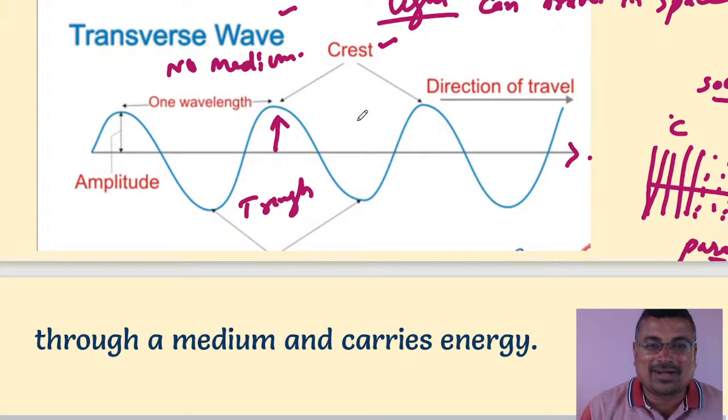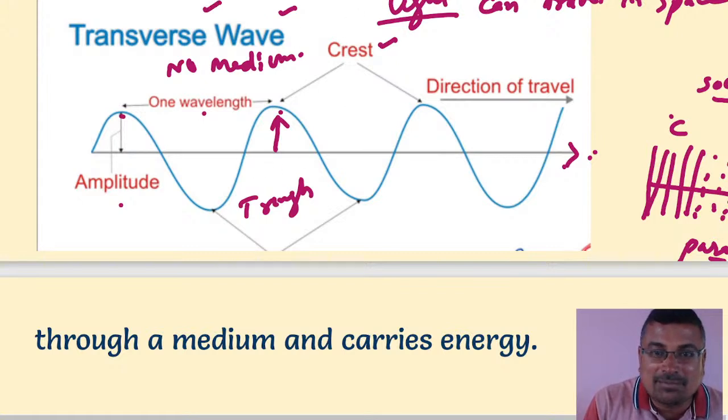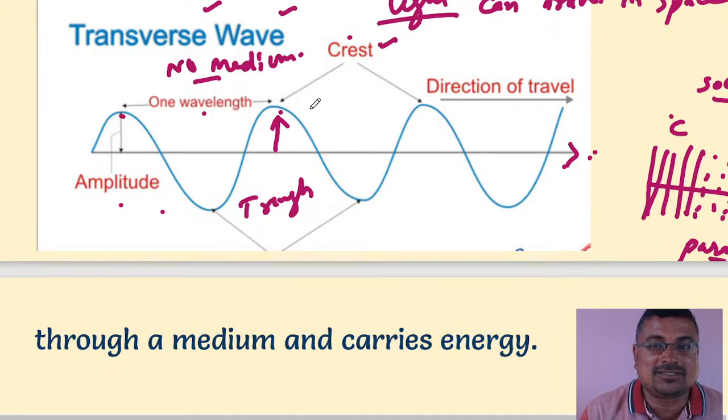This is an example of a transverse wave. The distance between the consecutive crests is called wavelength. The height of the wave is called amplitude. This is the direction of travel of the wave. And the particles also vibrate perpendicular to the direction of the wave. Transverse waves are an example of light waves. They don't require any medium for travel. They form the crest and trough. These are the properties of transverse waves.